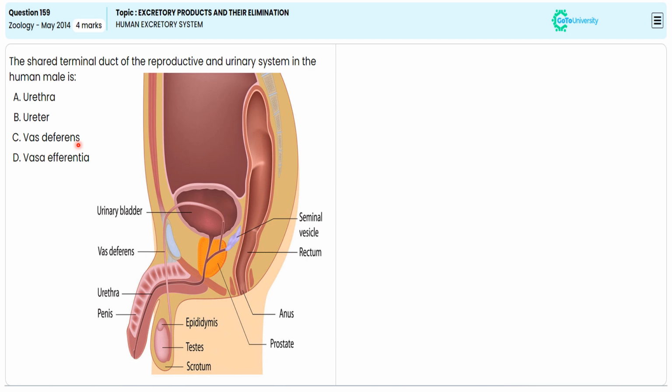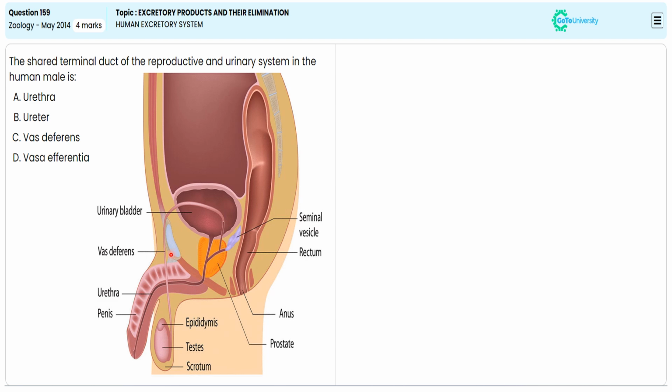Vas deferens is only for the sperm transfer, like vasa efferentia. So we are ignoring options B, C and D, and we are specifying option D as the correct answer to secure 4 marks. What are the points we told with this option and diagram? We are giving a sentence-wise narration to have neat notes for future reference.